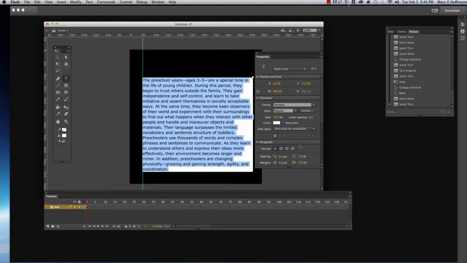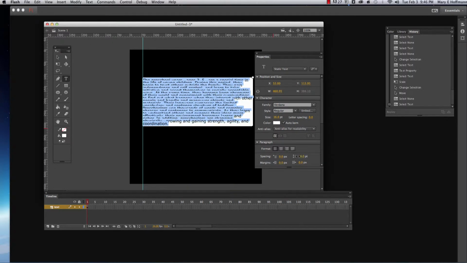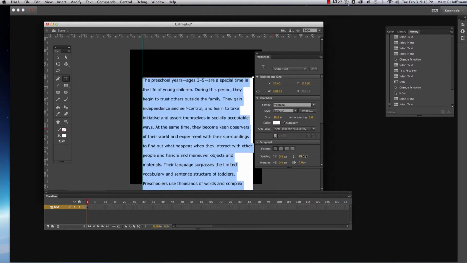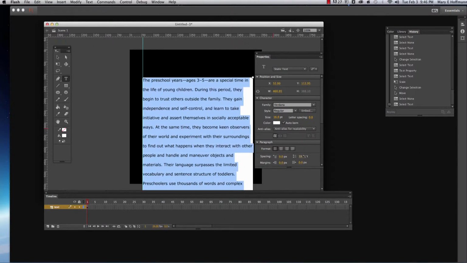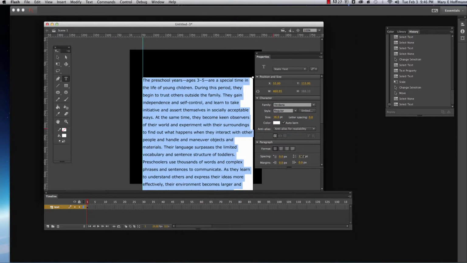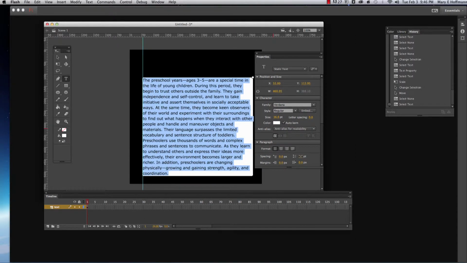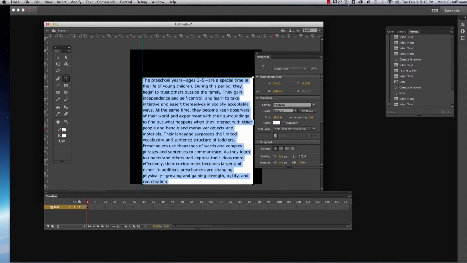So let's go down and find where the leading is. This is the leading right here. If I select this, you see how it shows you how this is going to look. I want to have enough space that it's easy to read online, but not look like it's lagging.